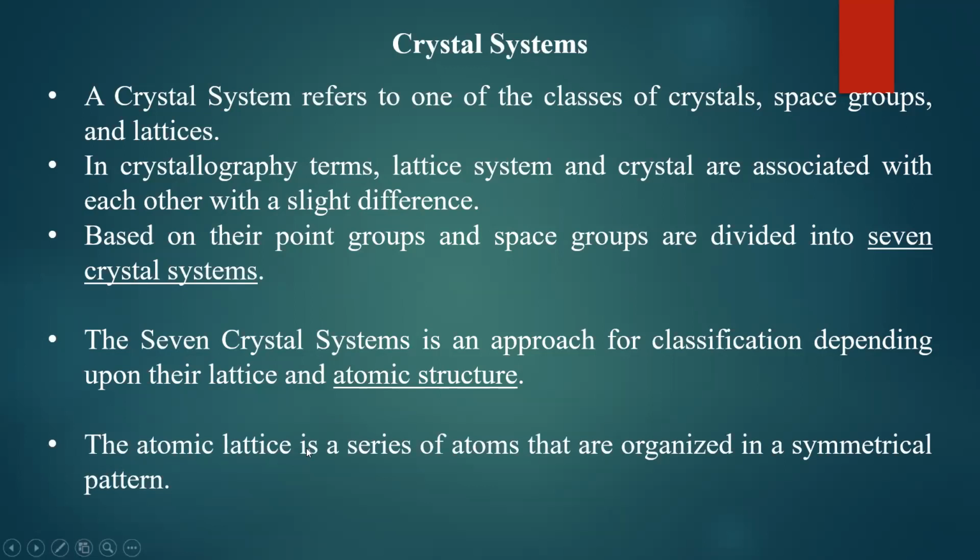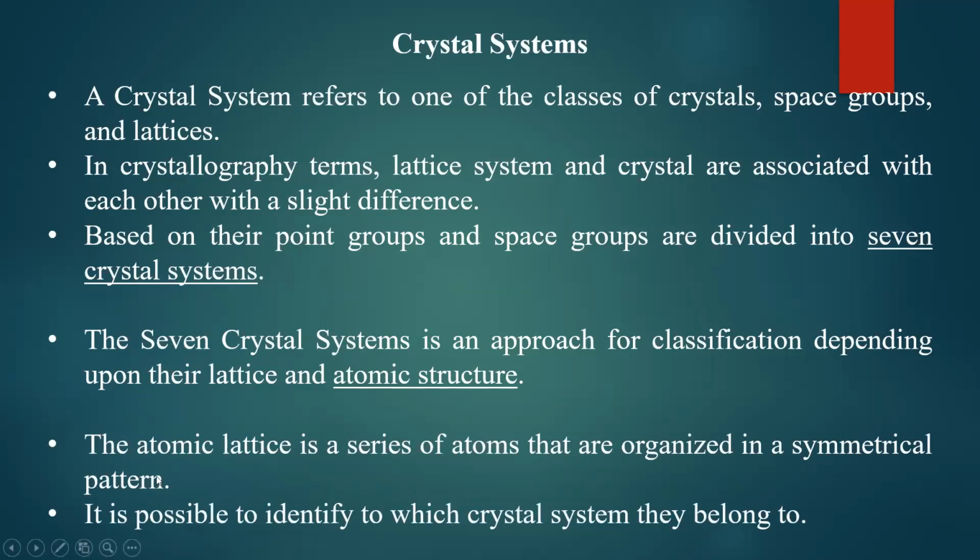We know that the atomic lattice is a series of atoms organized in a symmetrical pattern, that is called a crystal. Now, using this, it is possible to identify to which crystal system they belong.